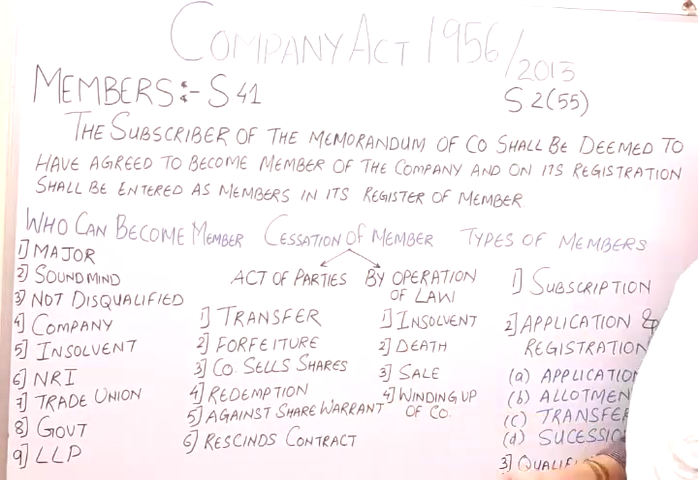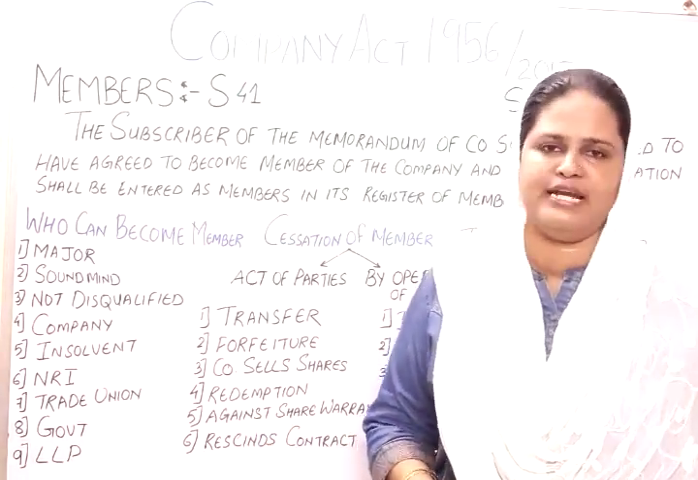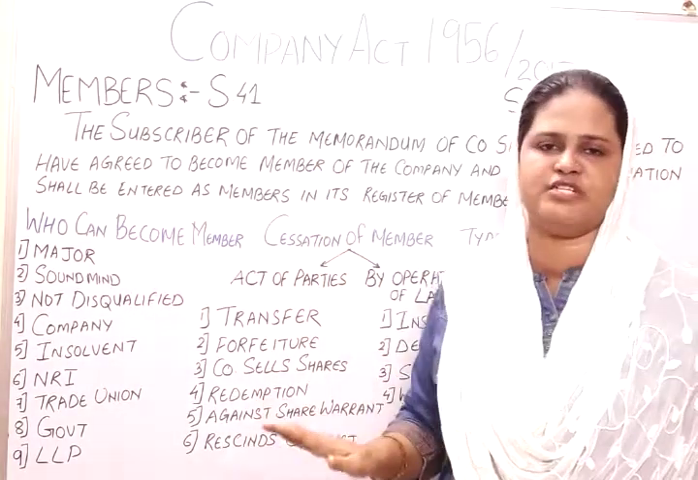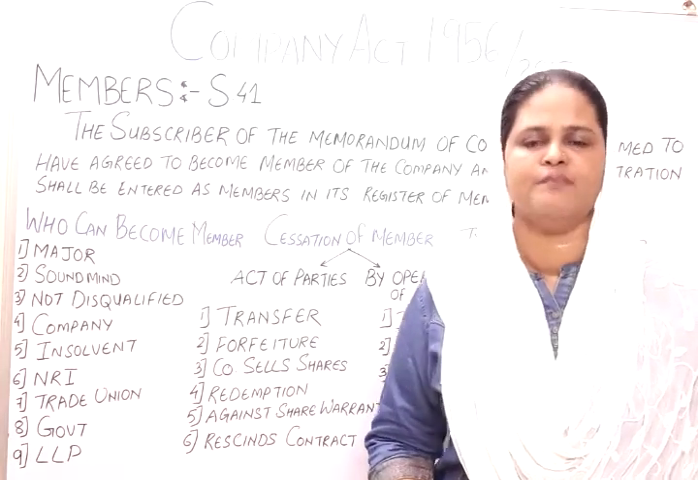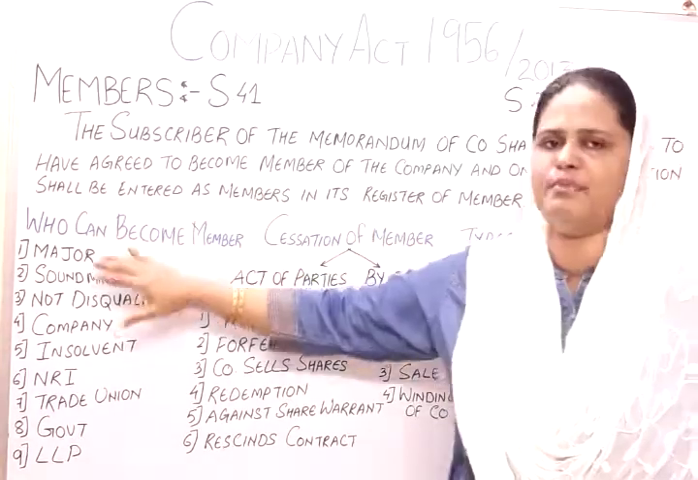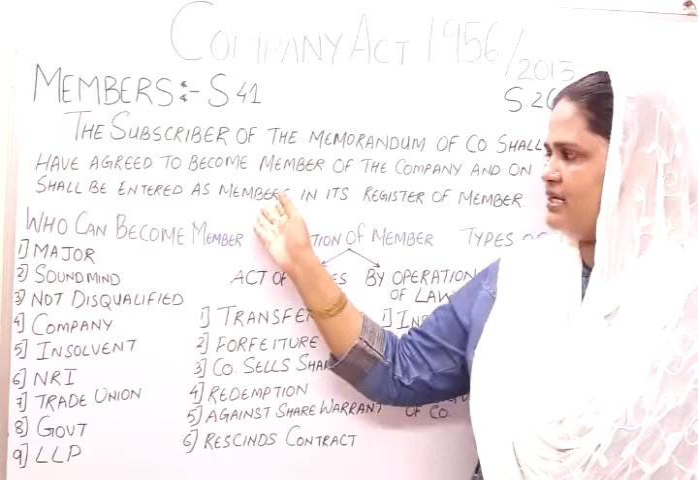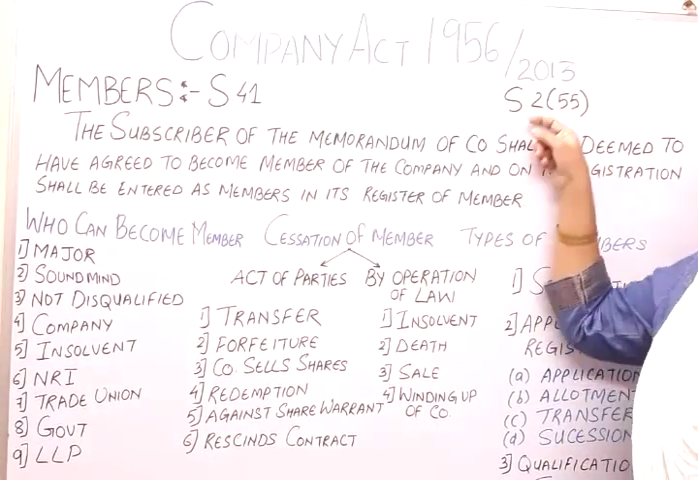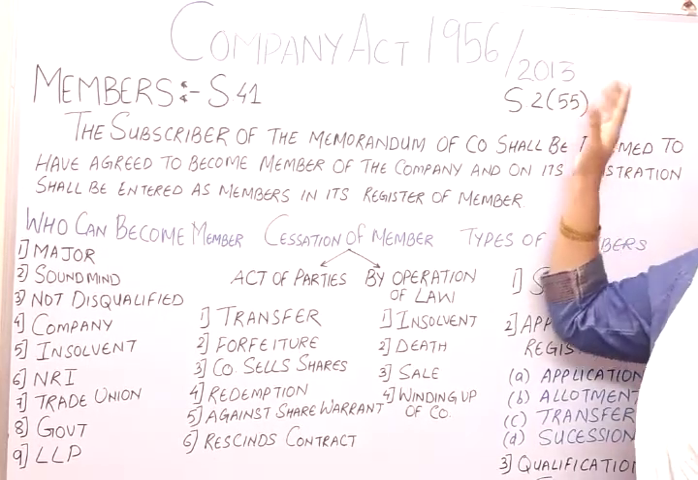Then winding up of a company. If the person who is a member of a company and the same company goes into winding up, or the same company dies, as a company is also an artificial person, then the membership automatically ends. Now these were the concepts of how cessation of a member occurs and who can become a member. What is a member under this act: section 41 and section 2(55) of the Act, 2013.